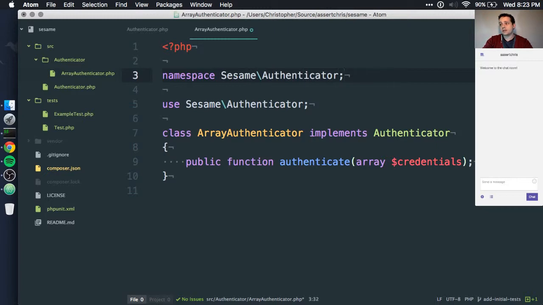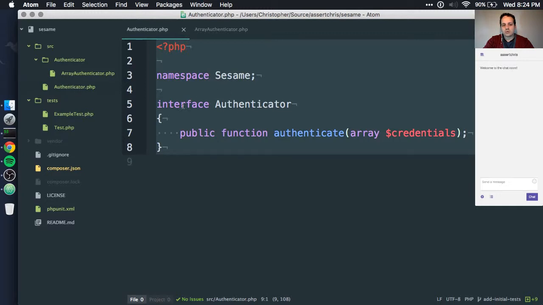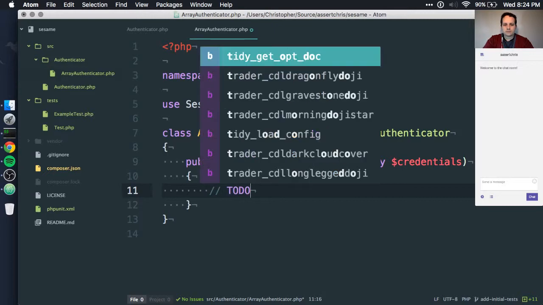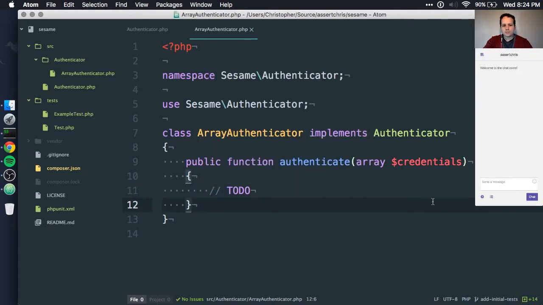This looks really confusing. I'm sorry if this looks very confusing, but it shouldn't be. Okay? This is a nested namespace, so because we've got this in a folder Authenticator, the PSR-4 autoloading is going to look for it in here. This says not use this namespace, but rather use the class within the root Sesame namespace called Authenticator. Or in this case, it's an interface. This looks kind of confusing, but they're referring to two different things. Okay, and this needs to be a thing. So I'll just say to do for now.